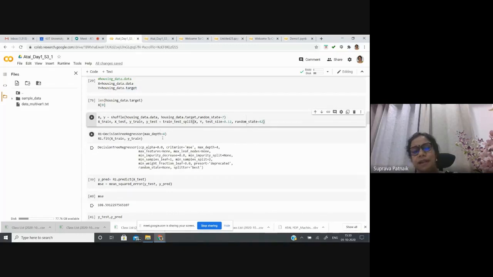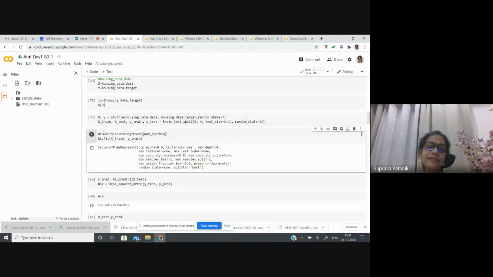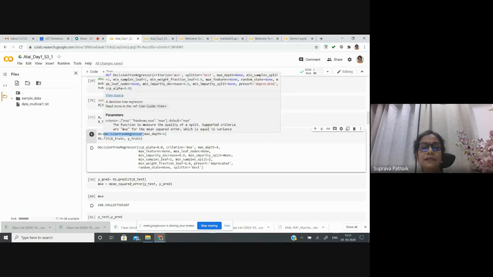I don't have to write the code for this decision tree regressor. I don't have to write the procedure or steps for this algorithm. Already it is there in that package. So simply I have to import it and use it. So once I define it, now my regressor is the decision tree regressor taken from sklearn. If I keep my cursor on this, I can see what inputs I can give to this decision tree regressor.